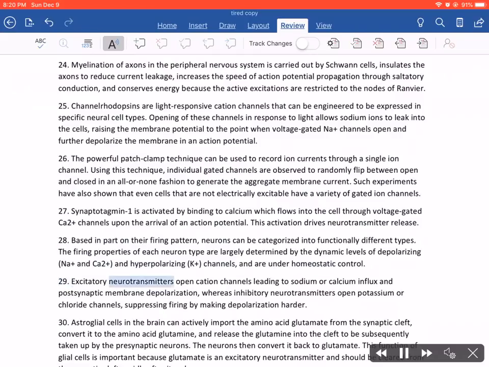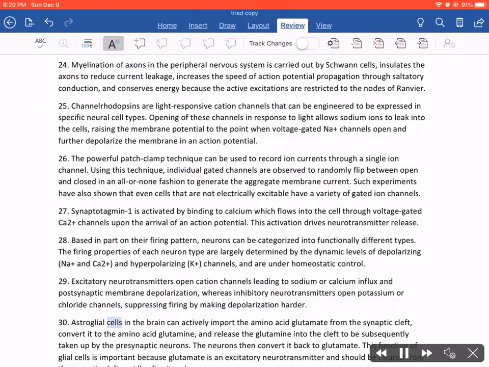29. Excitatory neurotransmitters open cation channels leading to sodium or calcium influx and postsynaptic membrane depolarization, whereas inhibitory neurotransmitters open potassium or chloride channels, suppressing firing by making depolarization harder.